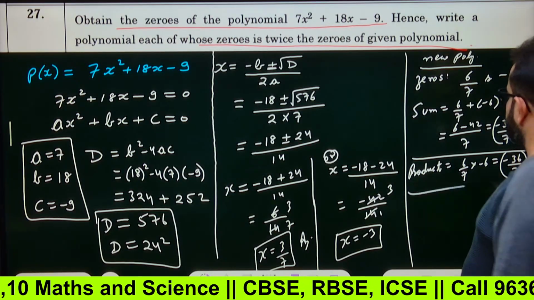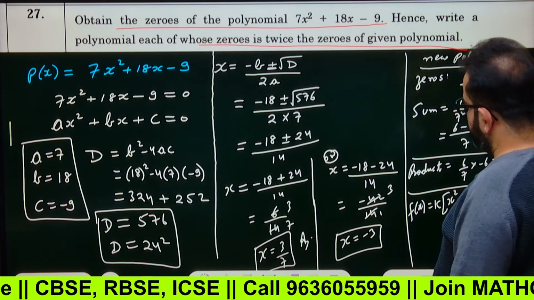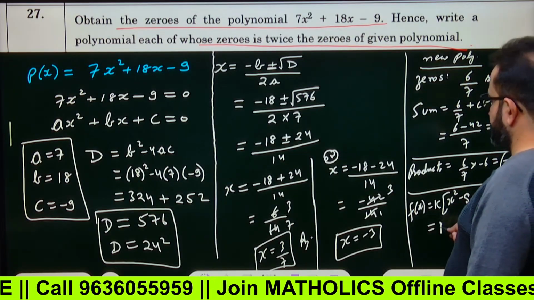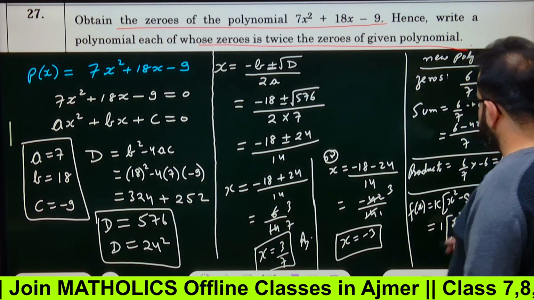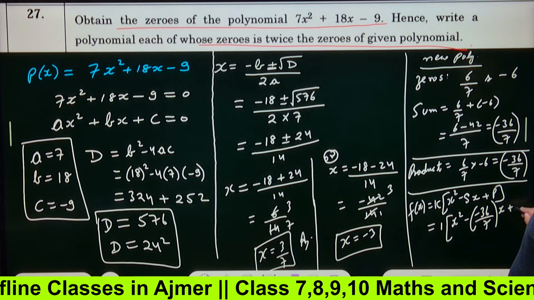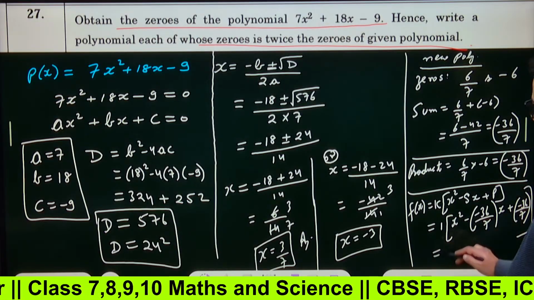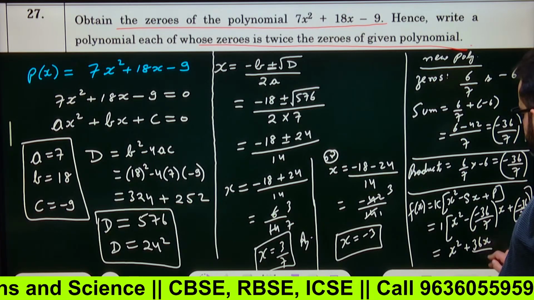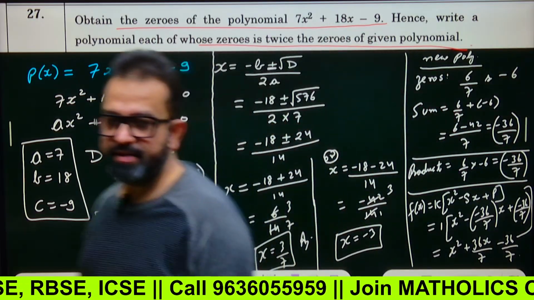Okay, so we'll write the polynomial f(x) as k into x square minus sx plus p. What is k? Value of k is anything. You put k as 1. K as 1 into x square minus sum, which is minus 36 by 7, into x plus minus 36 by 7. Right. Finally, answer will be x square plus 36x by 7 minus 36 by 7. One form is this. You must write the answer like this.